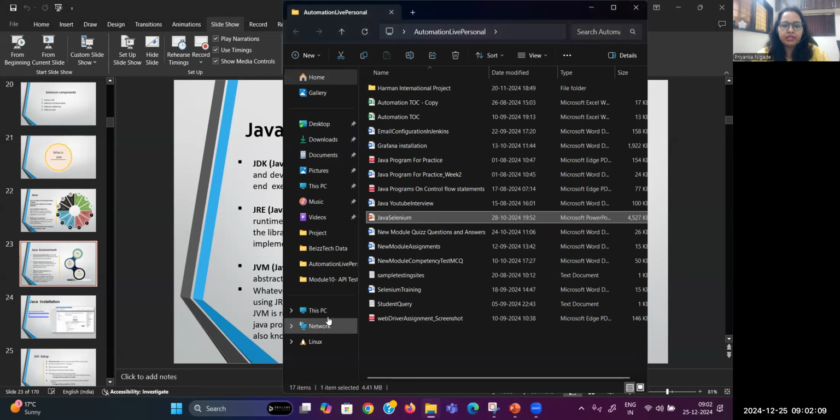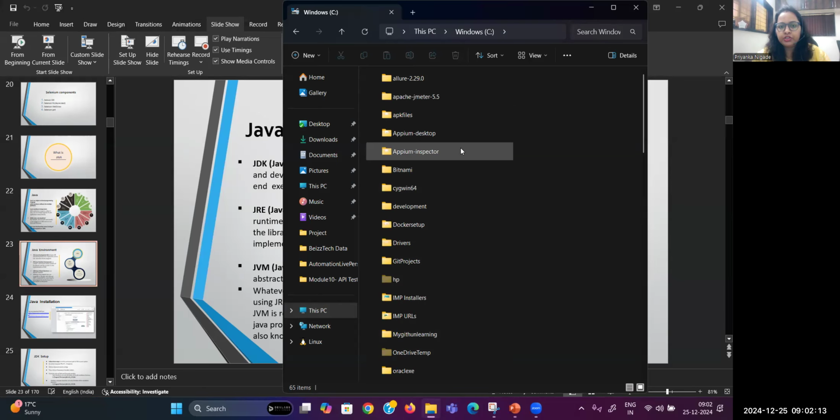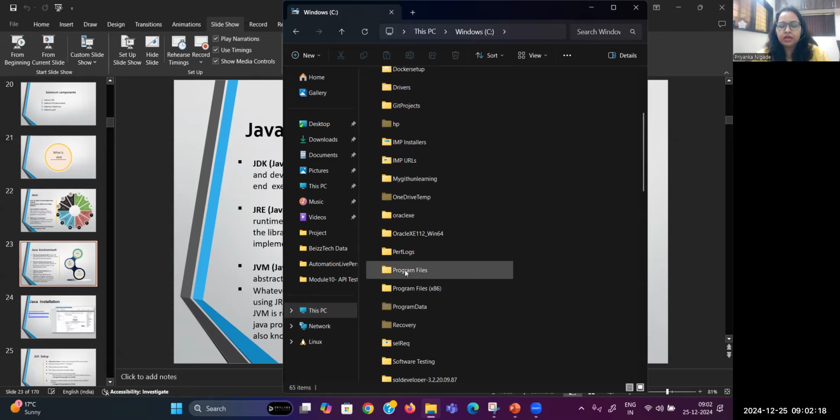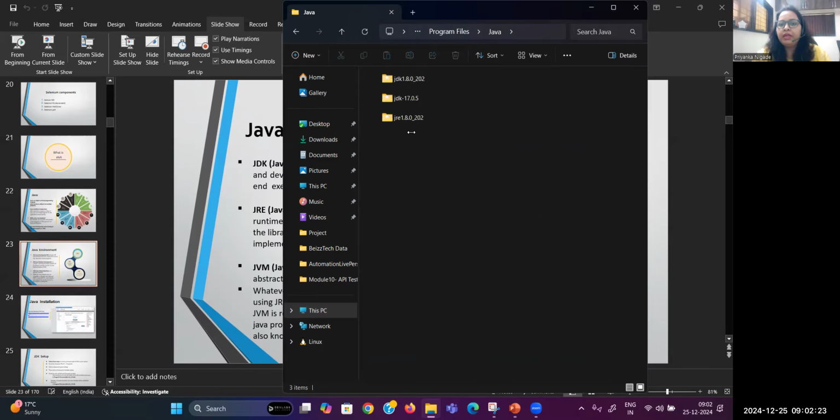When I come to the C drive, just have a look. Under Program Files, if I come to Java, see, previously for the JDK 1.8 version, you can see that I'm having the JDK and also the JRE system. Now, both things you need to install separately. But now I'm using JDK 17. The latest is 22 or 23, I guess, but this is again the most stable version.